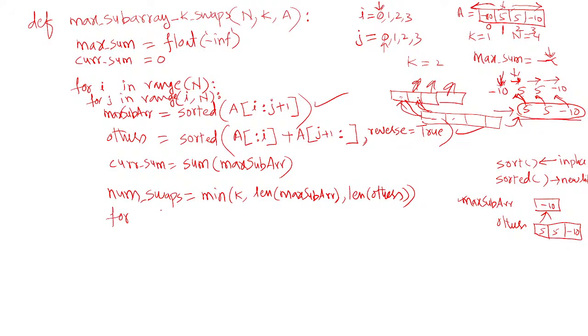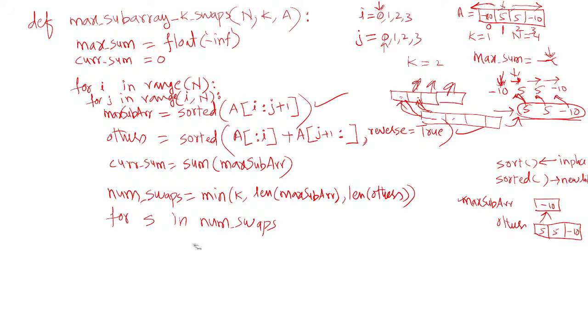For that we use a for loop here. For s in number of swaps, you should pass the number of swaps to the range function directly.